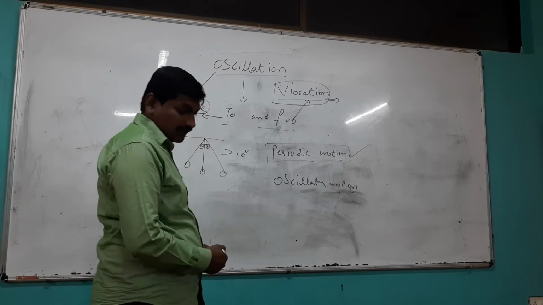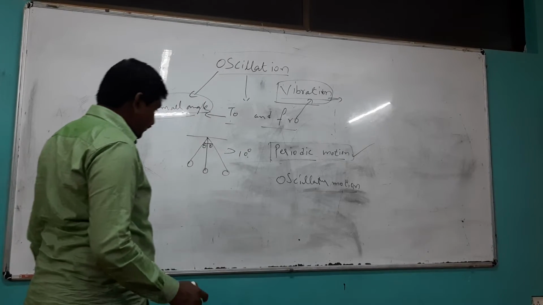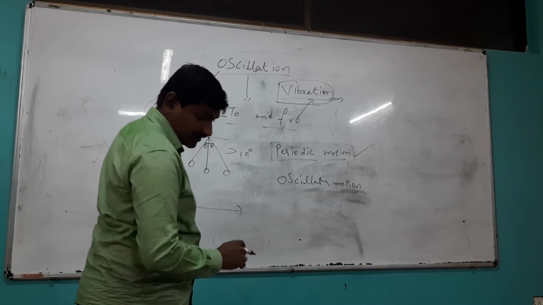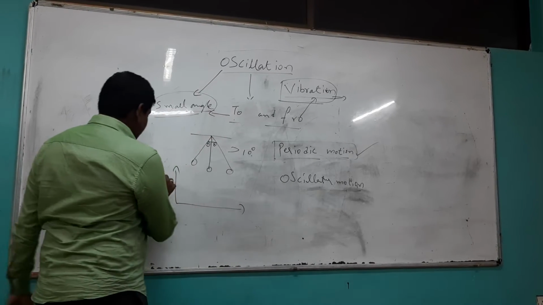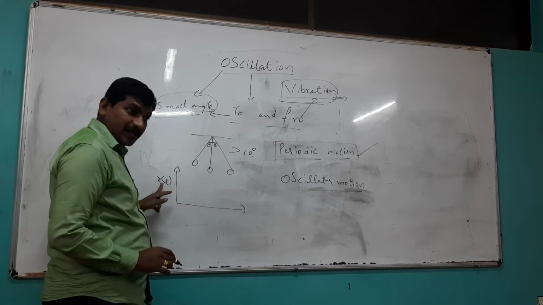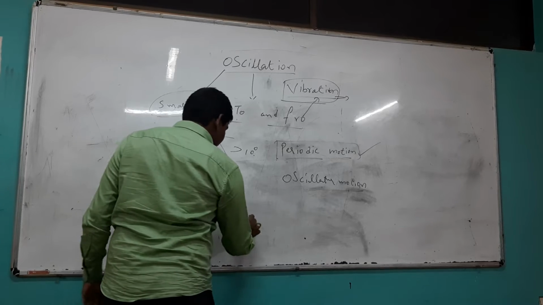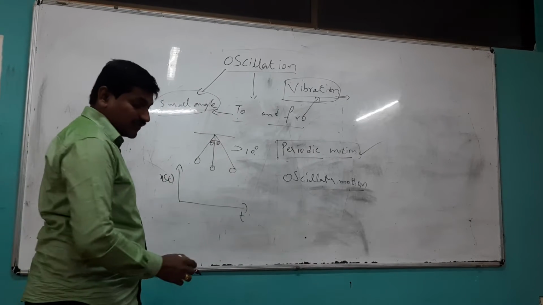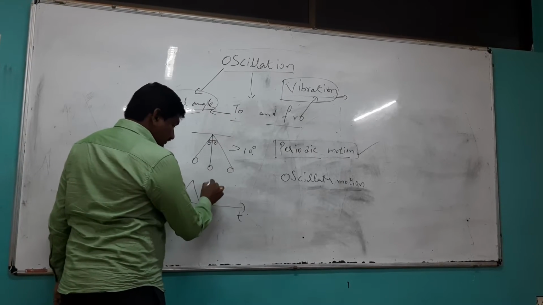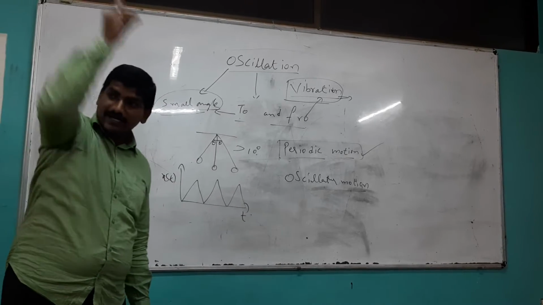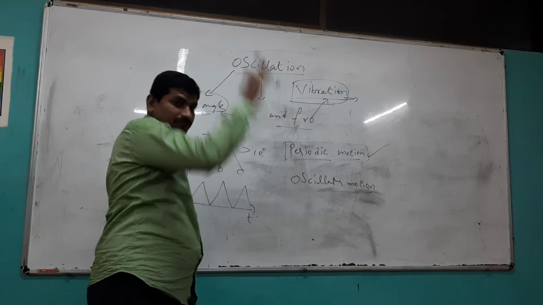If you see a few graphs with respect to periodic motion, we have here a few graphs. Displacement is a function of time, x of t, with respect to time. Here there is a sawtooth wave, meaning the object is moving up and down, because a ball is thrown from a certain height and does jumps up and down.